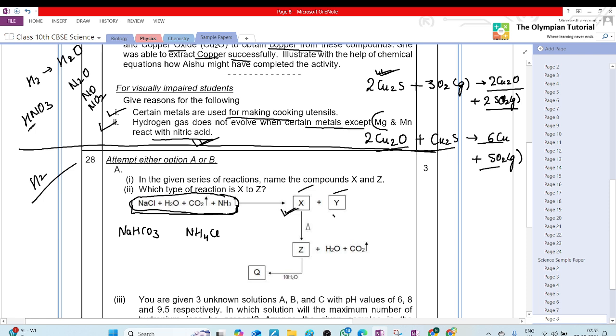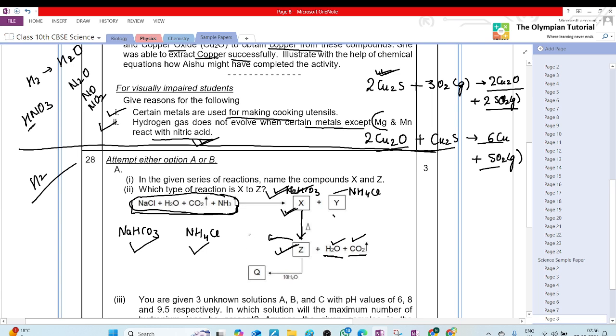Let me know, students, which one is X, which after decomposition will give H2O and CO2 gas. NaHCO3 or NH4Cl? NaHCO3? NaHCO3 will be X and Y is NH4Cl. NaHCO3 on heating will give Z, H2O and CO2. So what is Z here?